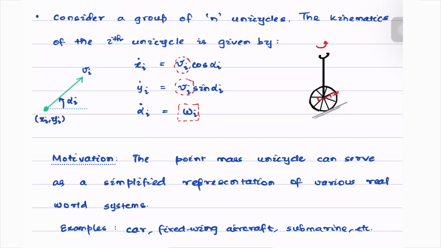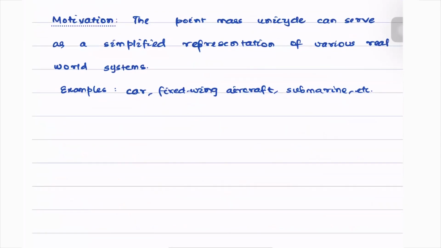While it is an under-actuated system and a bit difficult to control, since it is representative of various real-world systems, we are going to consider that our agents in the multi-agent system have a unicycle model. With this, our objective is as follows.